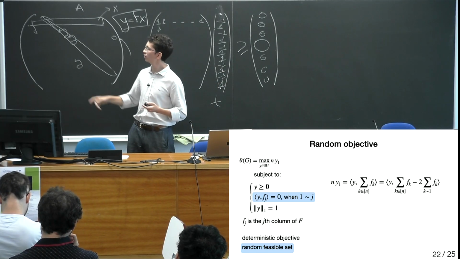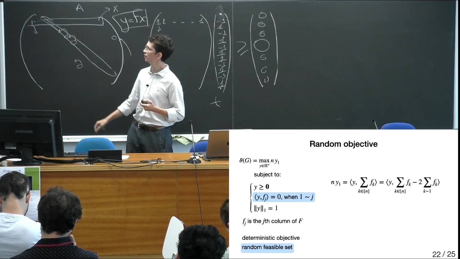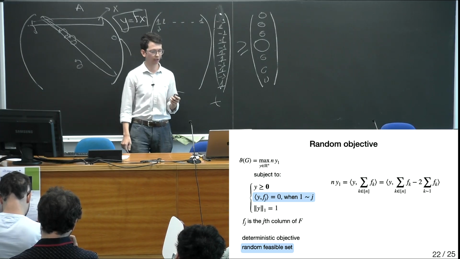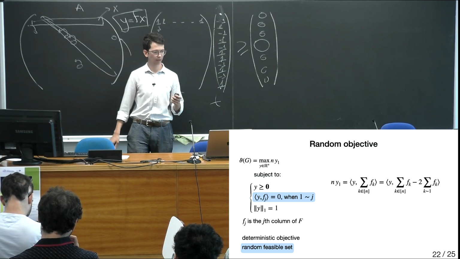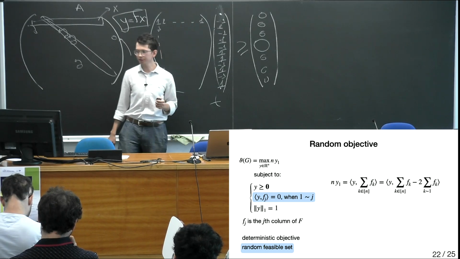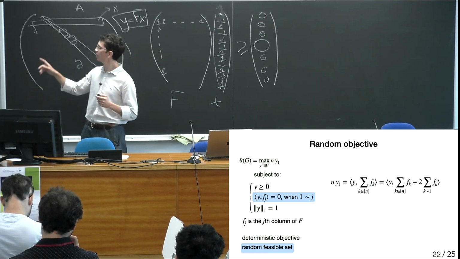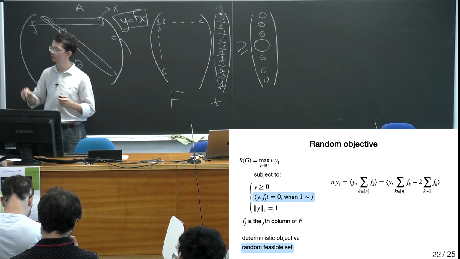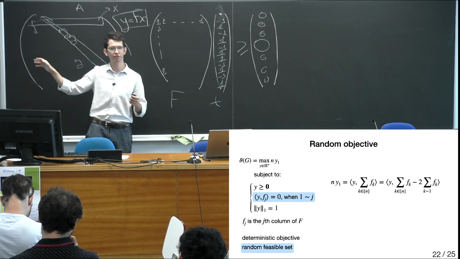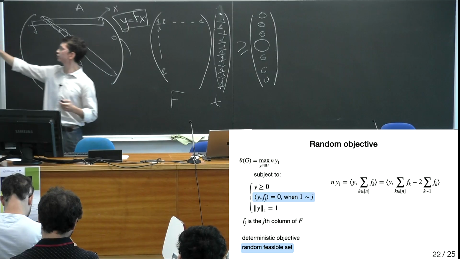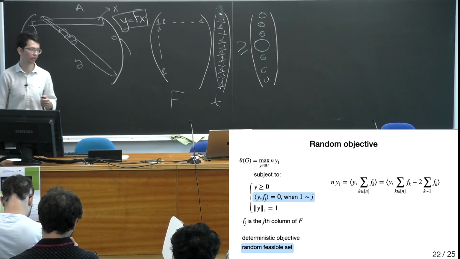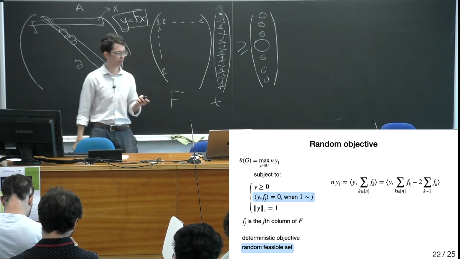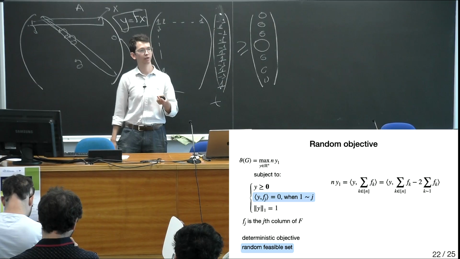So I can write n times the first coordinate as the inner product between y and the sum over all the columns of f. Since I have the constraint that y is orthogonal to certain columns, I can subtract this part. I can subtract the columns which correspond to k adjacent to 1, because the inner product between y and fk is 0.